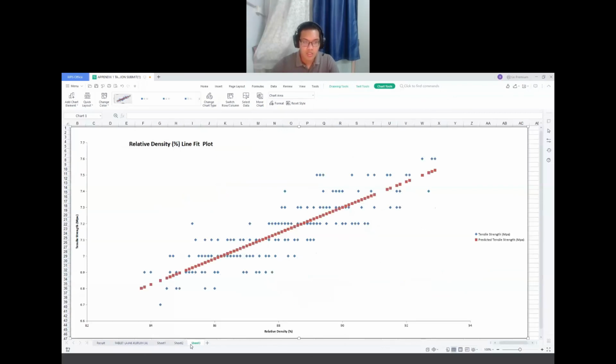So the last one is the relative density line fit plot. We can see here the blue one is our tensile strength observed from our data, and the red one is the predicted tensile strength. So we can say that this model is valid because we get the positive linear relationship and have the same hypothesis that we already confirmed.